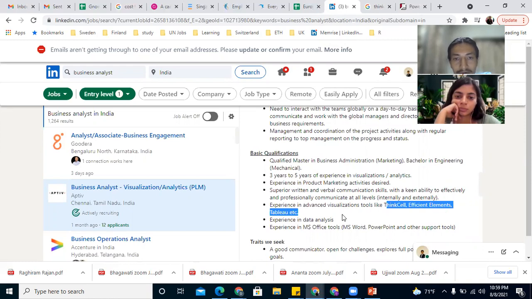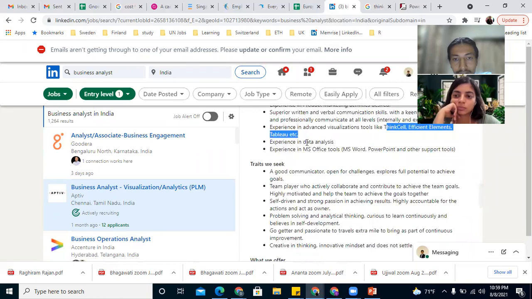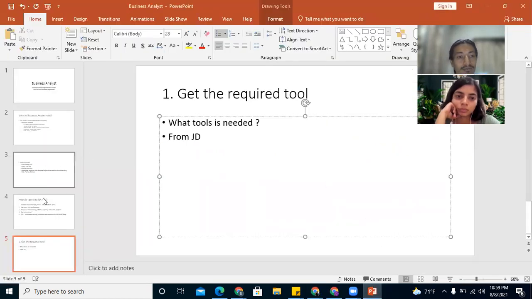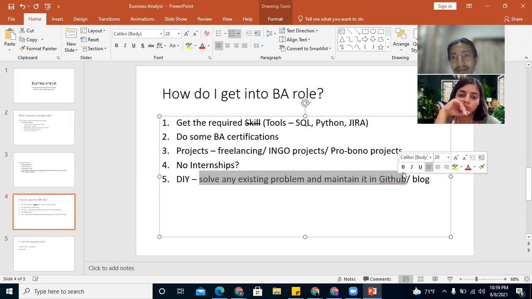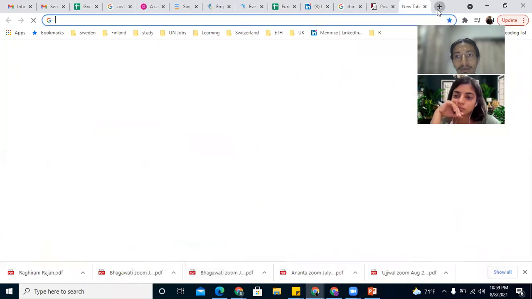So they have asked for these qualifications: experience in data analysis, experience in MS Office tools. So again, data analysis has come here. And to gain experience in data analysis, as I mentioned earlier, what we can do is some projects, solve any existing problem and maintain it in our GitHub or blog. You can go to Kaggle.